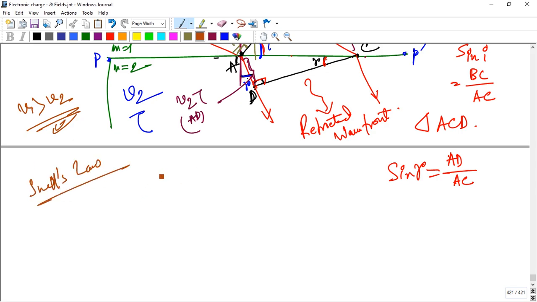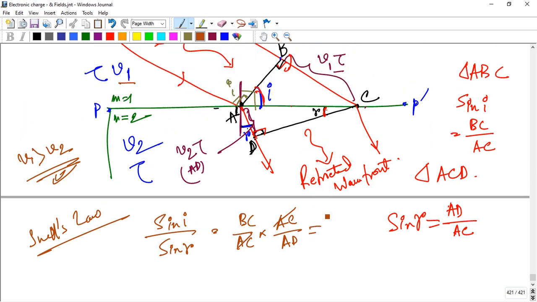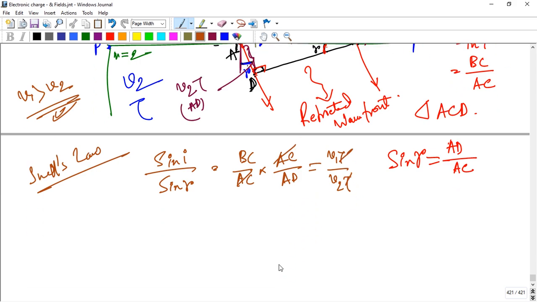sin I by sin R, that is equal to, we get BC by AC, reciprocal AC by AD. AC cancels, BC is equal to V1 tau, and AD is V2 tau, tau cancels, that is V1 by V2, so sin I by sin R, we get V1 by V2.